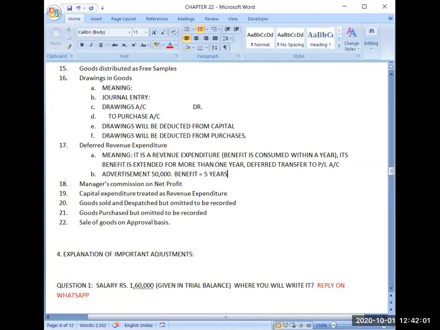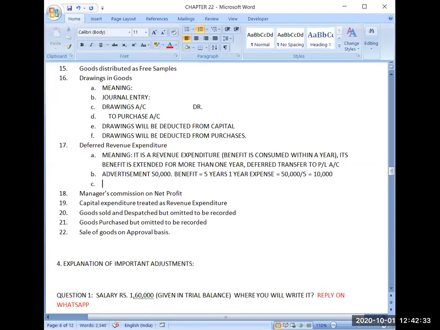I have incurred one-time expense of rupees 50,000. So what I will be doing, I will be dividing this expense in 5 years. So 1 year expense will be how much? One-year expense will be 50,000 divided by 5. It will be 10,000.